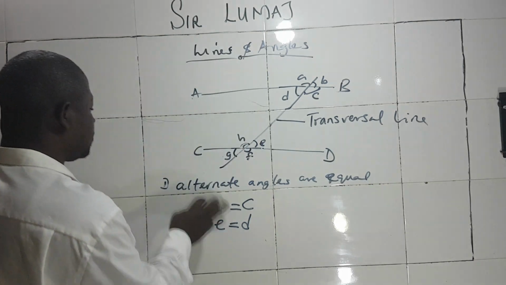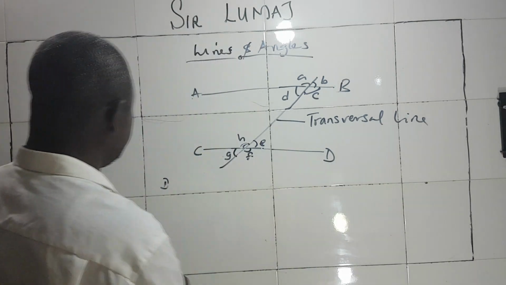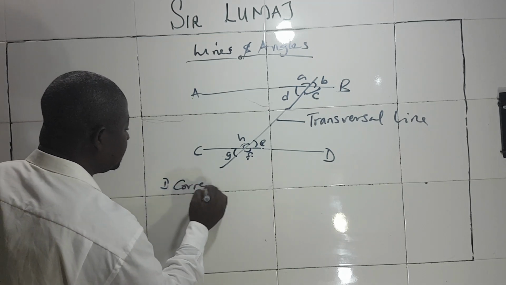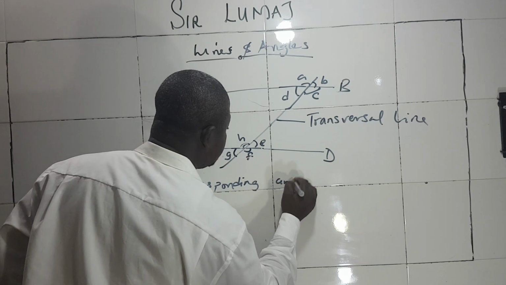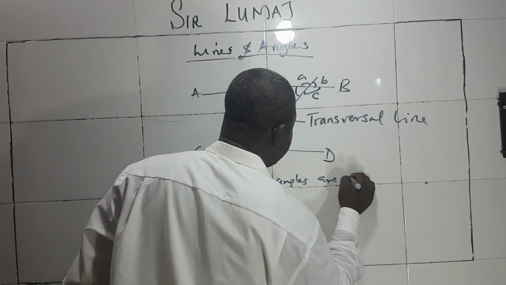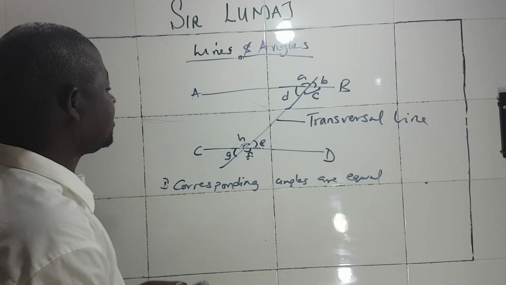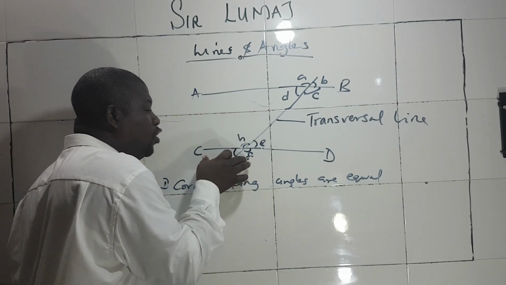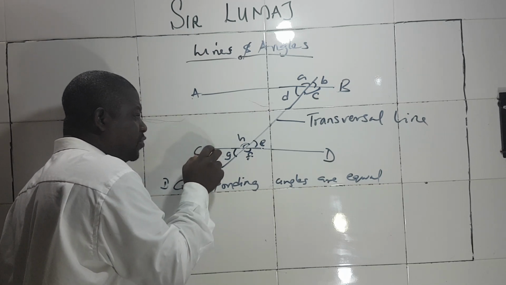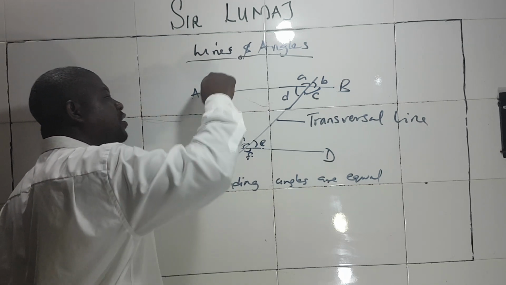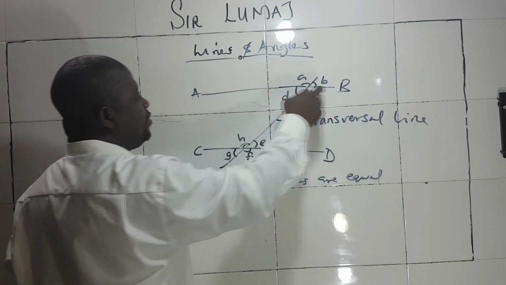Corresponding angles are equal. If I say corresponding angles, it means that the position on the lower line must be the same position as on the upper line. The upper line is AB.